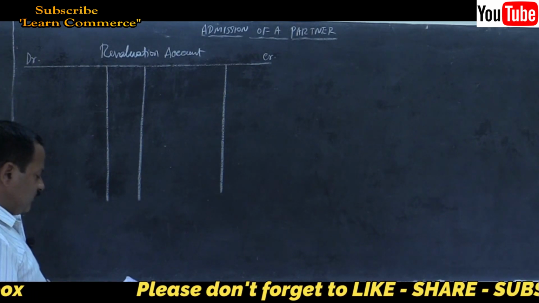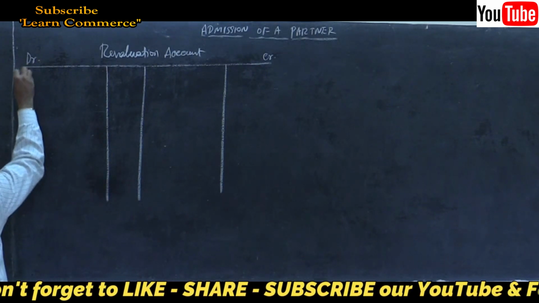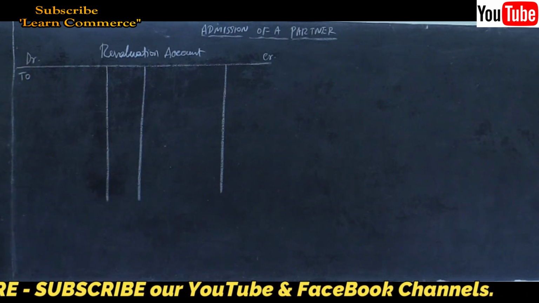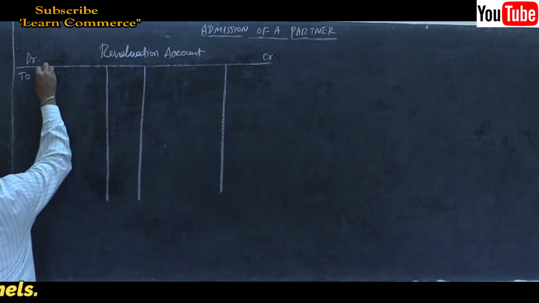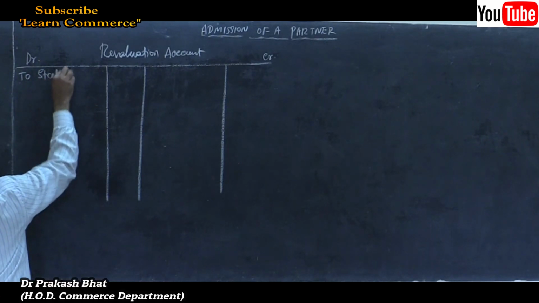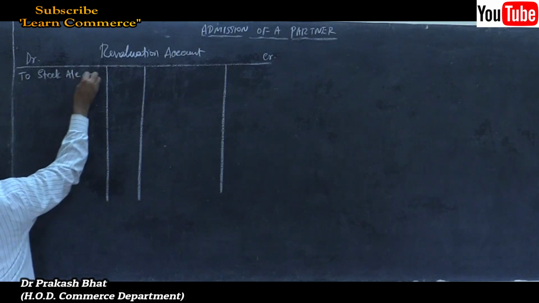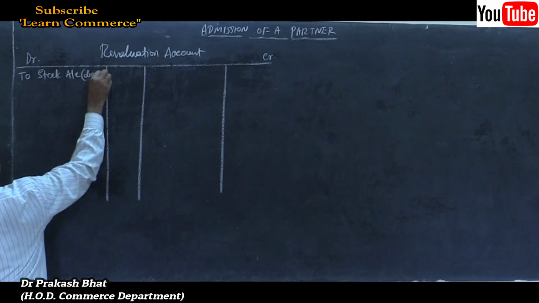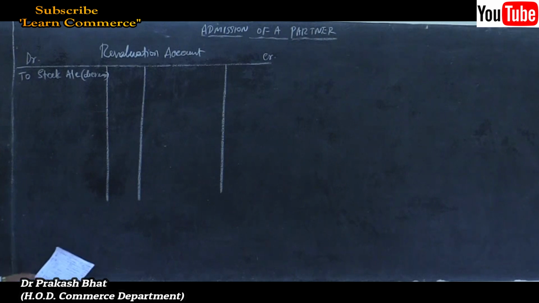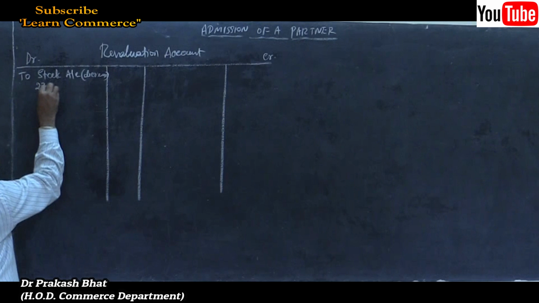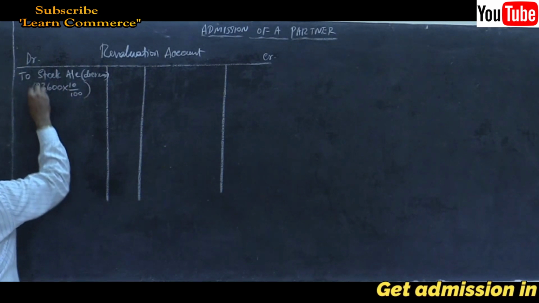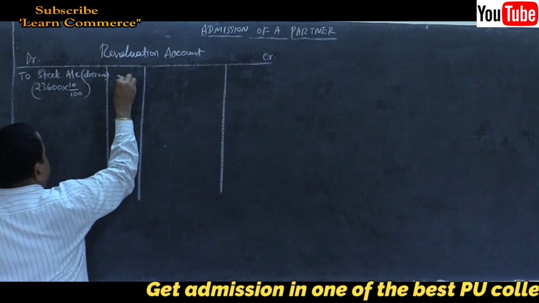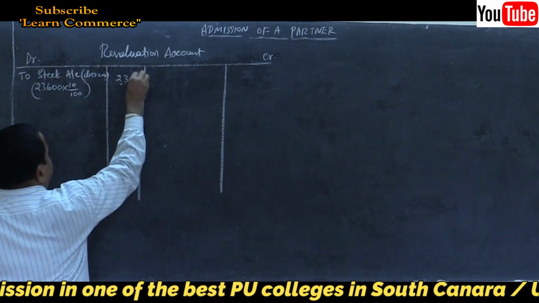To stock account, don't say depreciation for that because it is a current asset. Decrease, increase or decrease, that's all. So to stock account, decrease. How much? 10%. 23,600 is the amount. 23,600 into 10%, 2,360. Very simple. See.